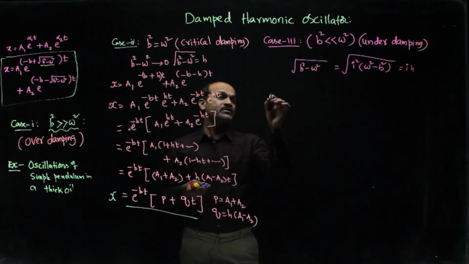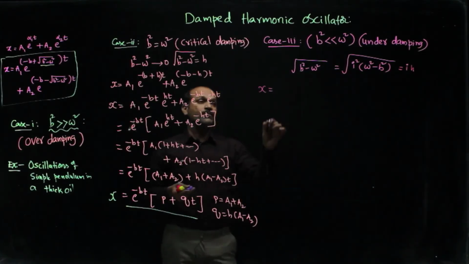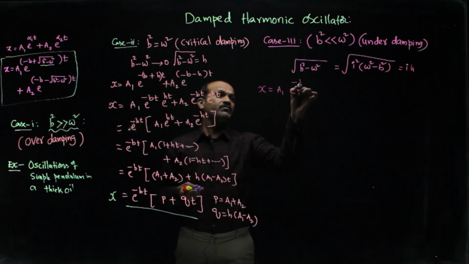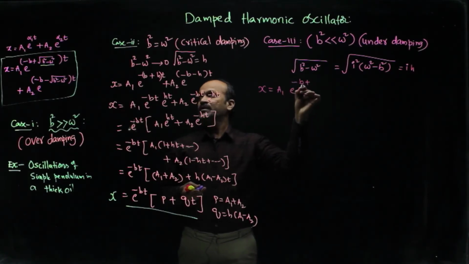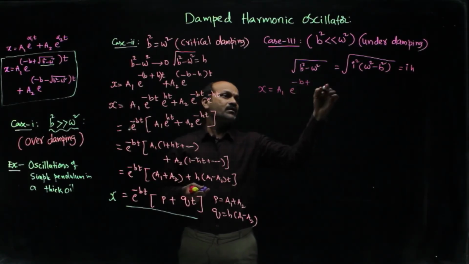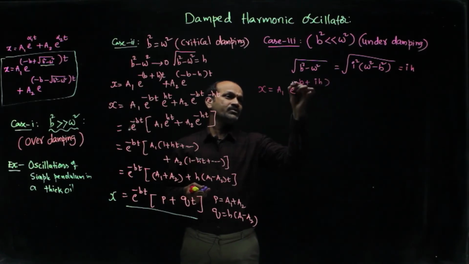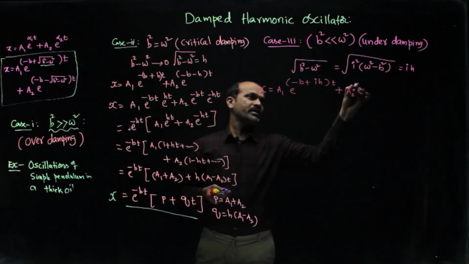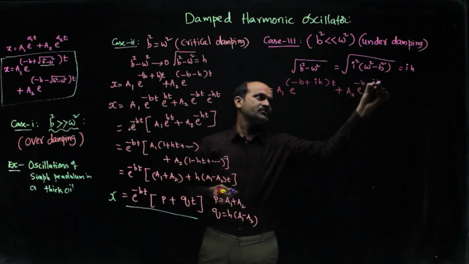Let us substitute in that equation: x is equal to a1 into e power minus b plus ih into t, plus a2 into e power minus b minus ih into t.